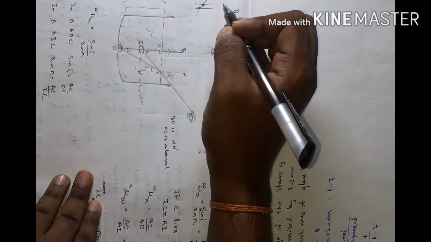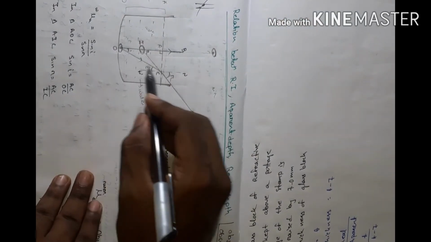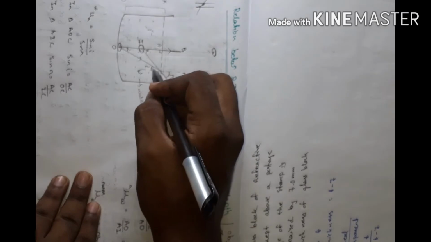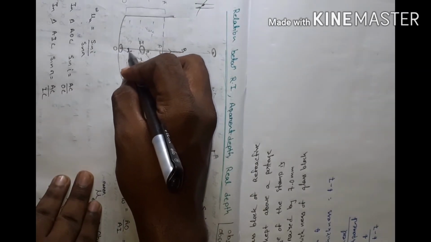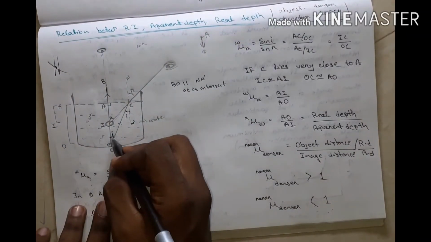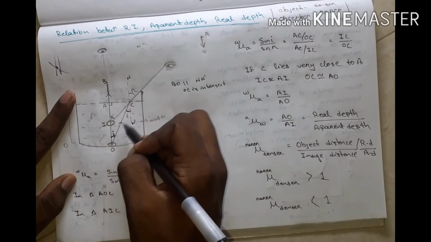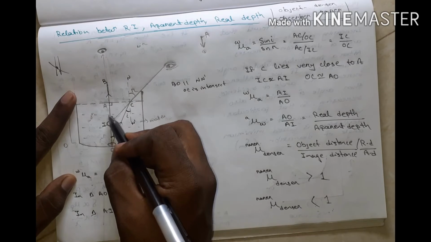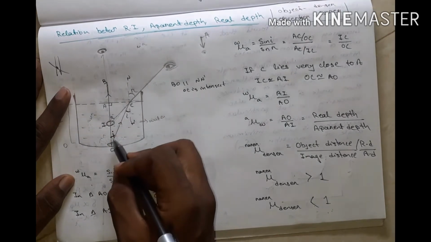So if this angle is i, then I can say that this angle is also i. In triangle AOC, the angle at A is 90 degrees and this angle is i.